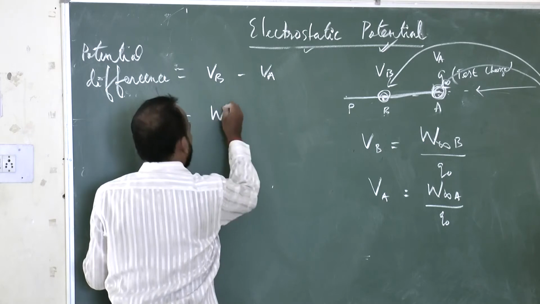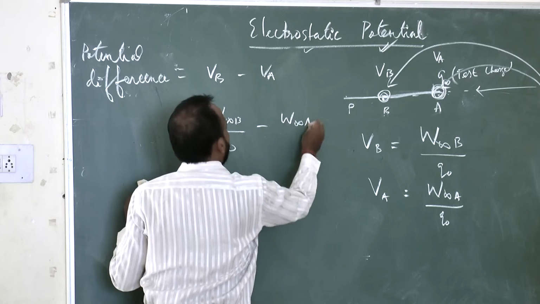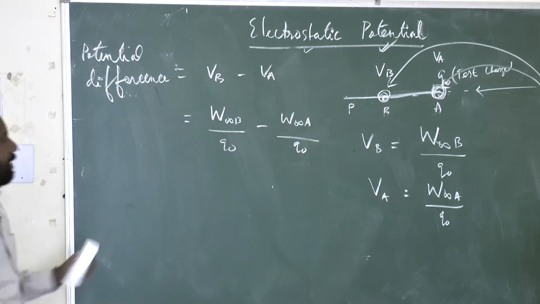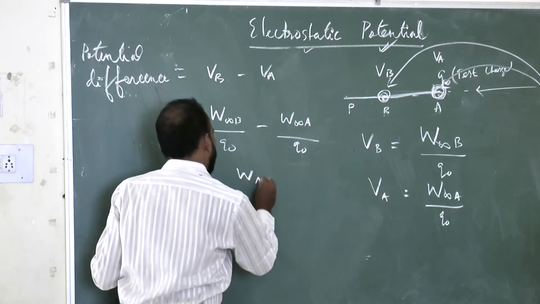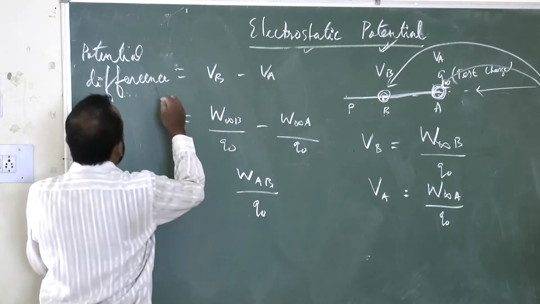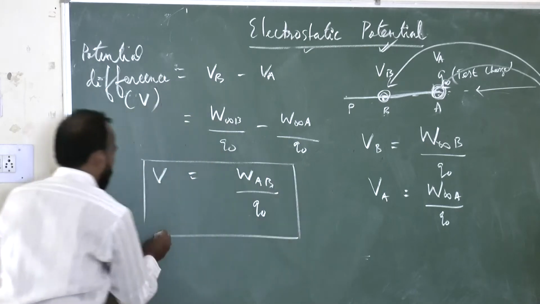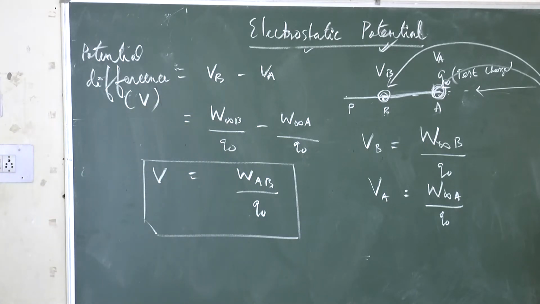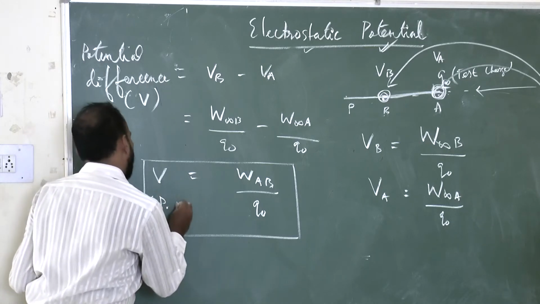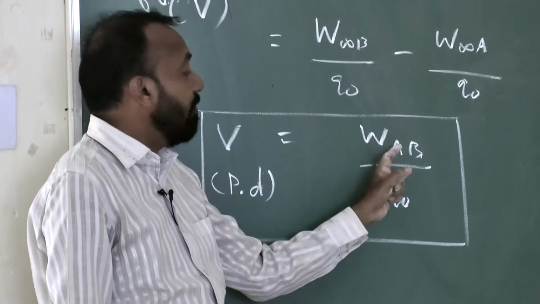That is W infinity B by Q naught minus W infinity A by Q naught. Now what happened? I can write W AB divided by Q naught, this is your potential difference V. This V is equal to W AB by Q naught. Potential difference, this V, for what? Potential difference, PD, equal to what work done required to bring a test charge from A to B.